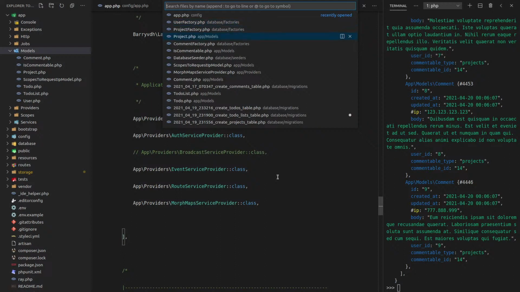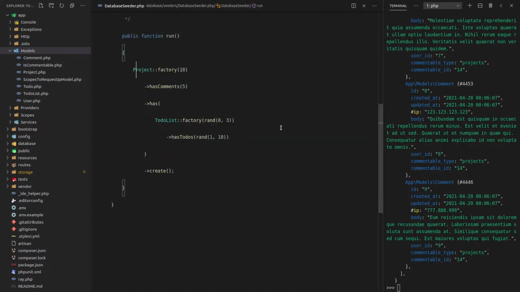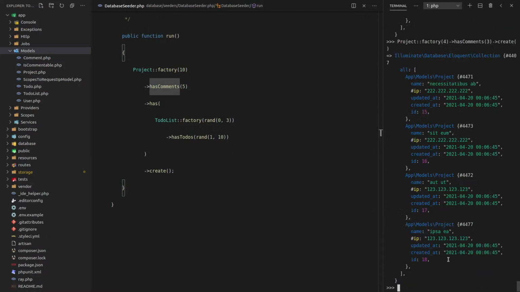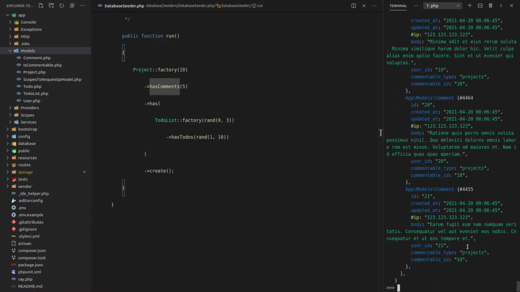So let's go back to the database seeder and check that I did everything right here. So we said factory. Yep, and then the number we want to create. Let's try setting a number there, but I doubt that that's going to change anything. Change it to something like, I don't know, 4. And then let's find that project. Project find, and then get its comments. Okay, so that is working.